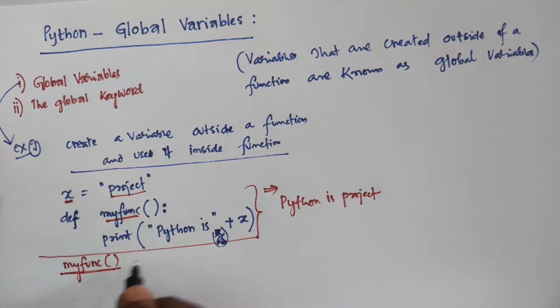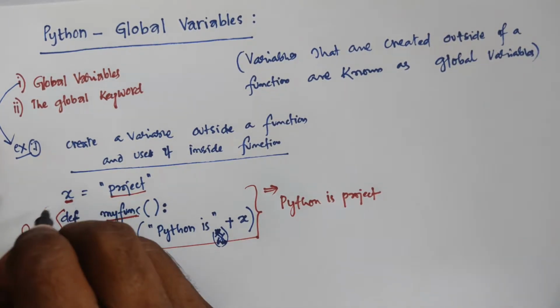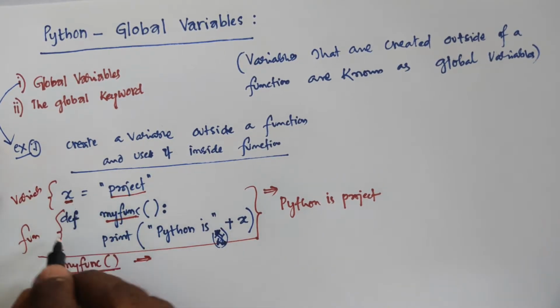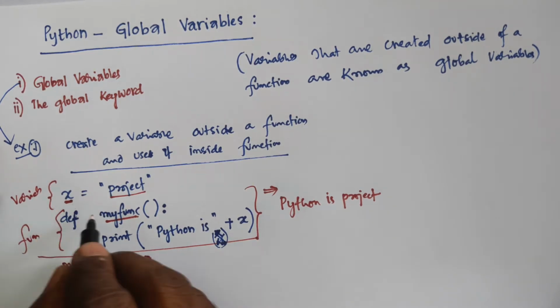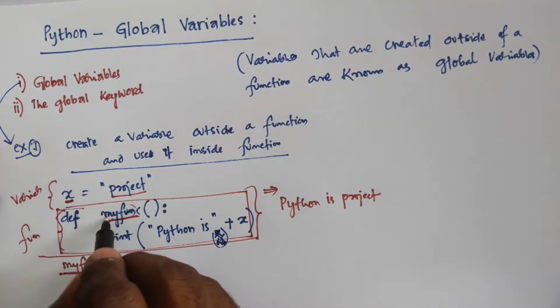This instruction is used to run the program. This is nothing but the function. This is nothing but the variable. Okay. Here the variable is outside the function. Like this you can take it, then you can call the function based on this name.